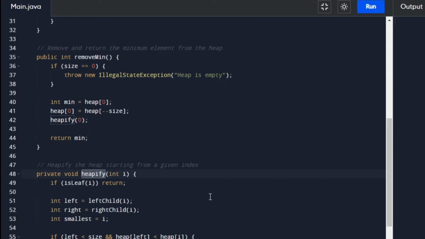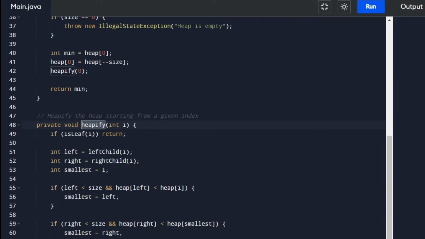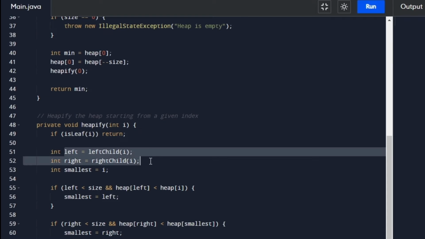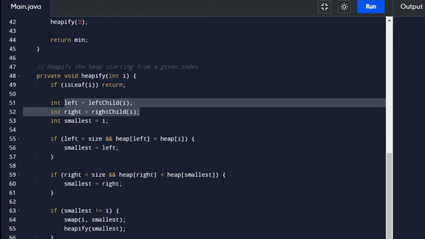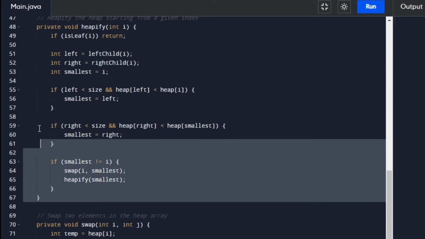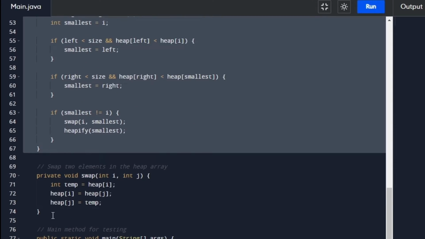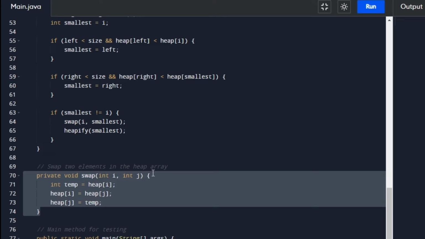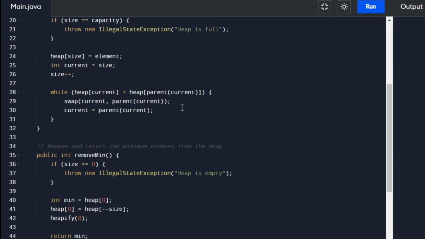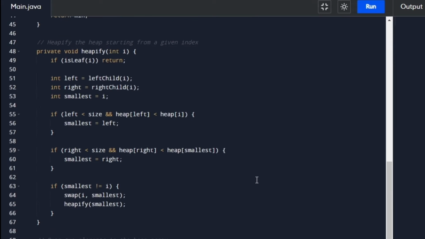So here is the condition of the heapify operation we already talked about, where we check amongst the left child and right child for any given node to make sure whether we need to do the heapify, and whether we are following the property of min heap or max heap depending on the values we are given. This is the logic that we just saw in the conceptual overview of the heap. And same way we have a very simple swap method, that is just to swap two elements. This is a pretty elementary method. So this completes all the items we need to implement our heap,